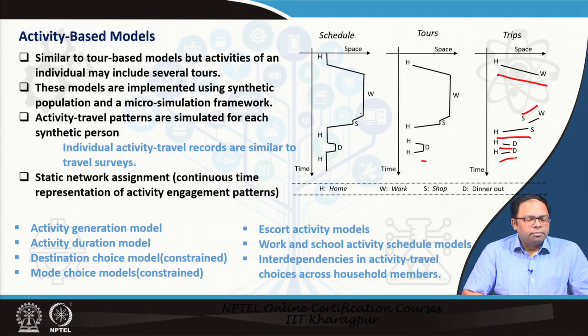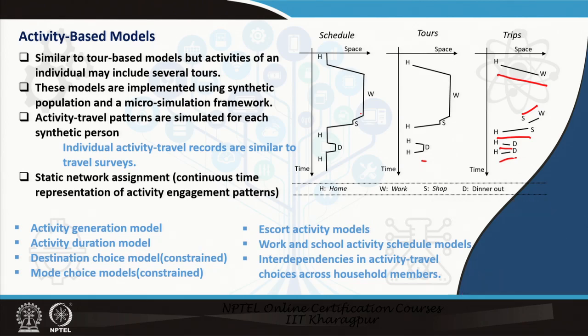So, activity travel patterns are simulated for each synthetic person, and individual activity travel records are similar to travel surveys. And once we can estimate the activity pattern, we do static network assignment. We assign those movements into the network, and we get a representation of different time periods from the network, and we can estimate a continuous representation of the activity engagement pattern for a particular individual.